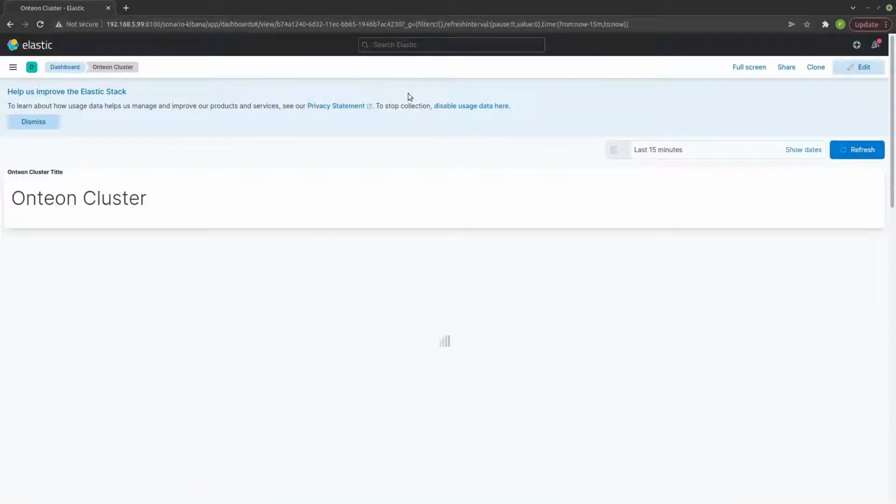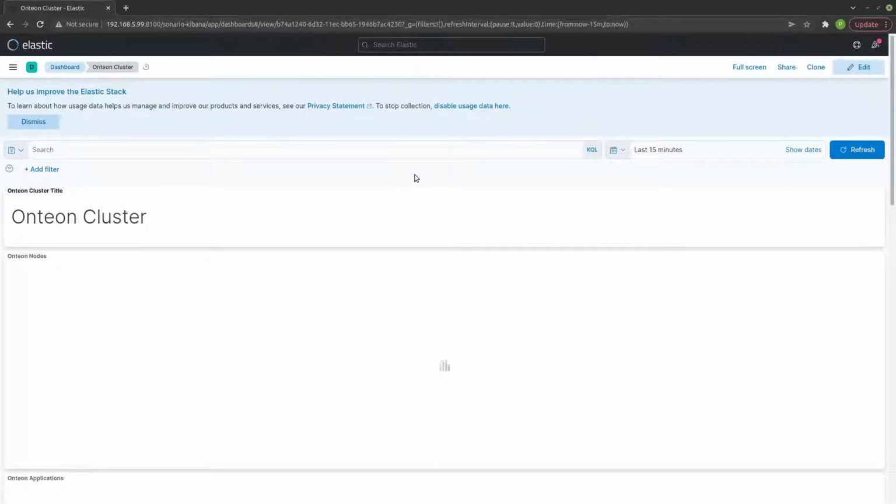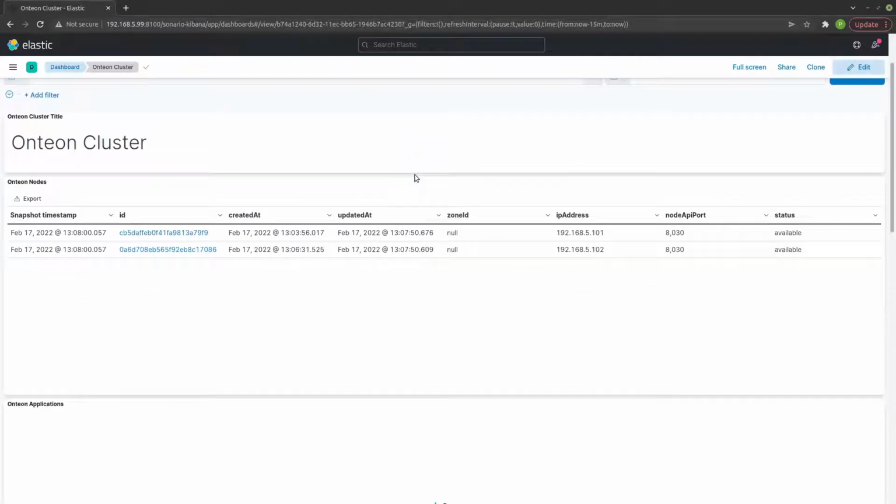Node managers will automatically register to Control Center and will be visible from Kibana or the Onteon CLI tool.